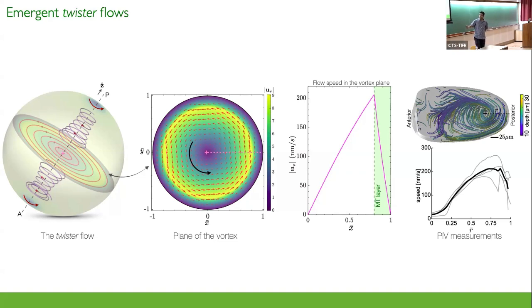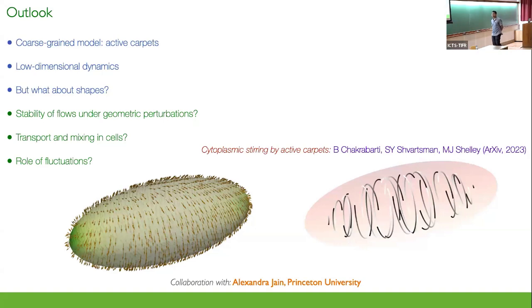At the plane of the vortex, which is the plane transverse to the defect axis and passing through the center, the flow is entirely planar. And in this flow, the velocity increases roughly linearly from the core of the vortex, so like a rigid body rotation, but then quickly adapts to the no-slip boundary condition. So you have a shear flow in the boundary layer. And I just want to highlight that this sort of computation not only qualitatively, but quantitatively agrees with the measurements that you get inside the cells. As you can see, we had a very similar profile, and the streaming speed is roughly 150 to 200 nanometers per second. So I should summarize.